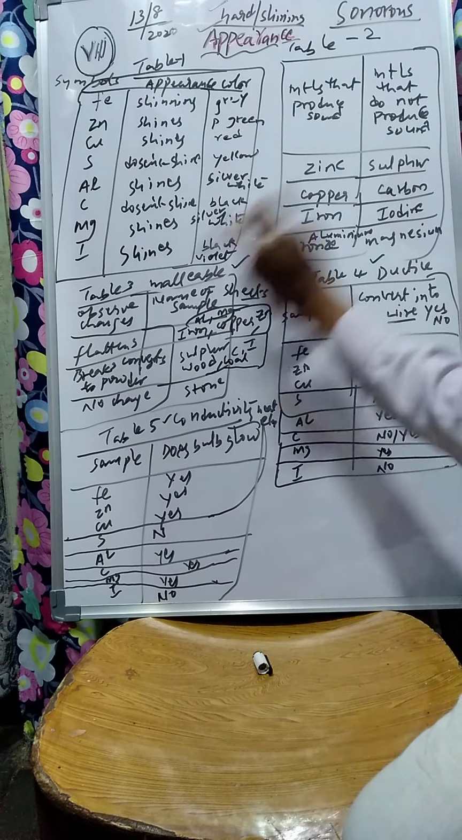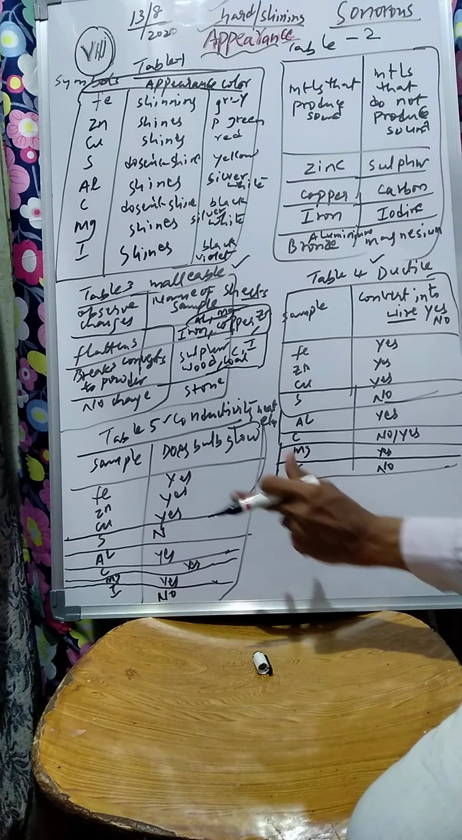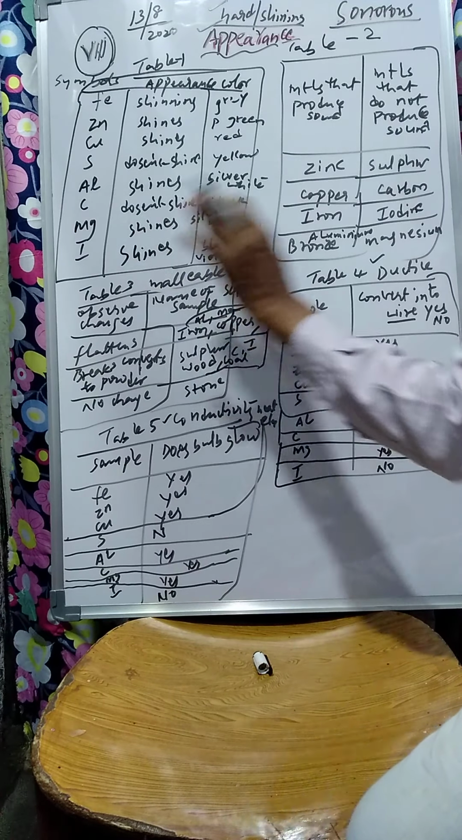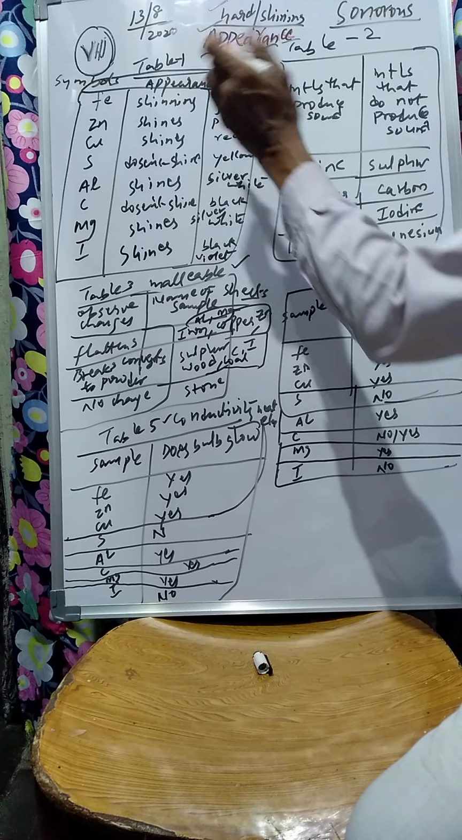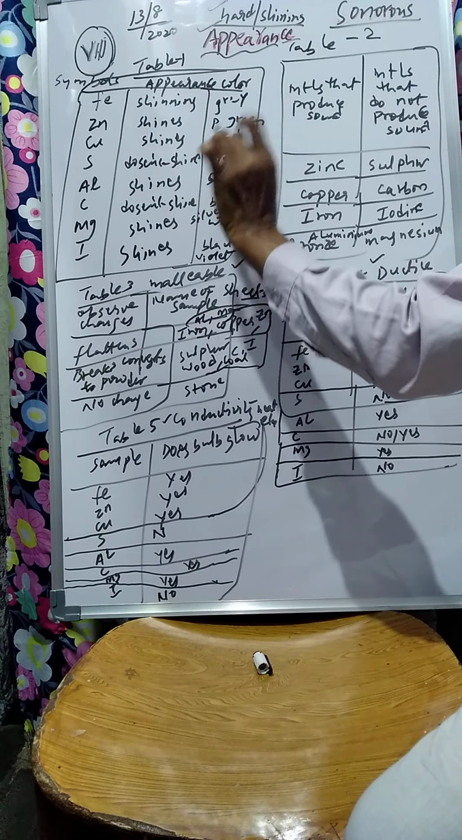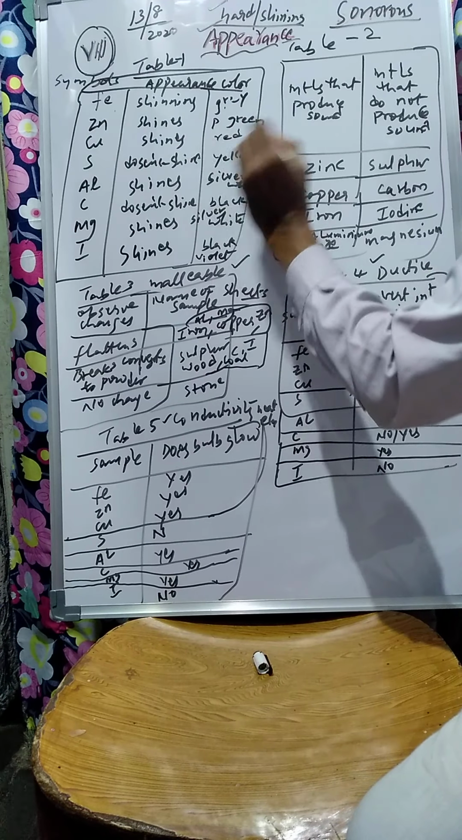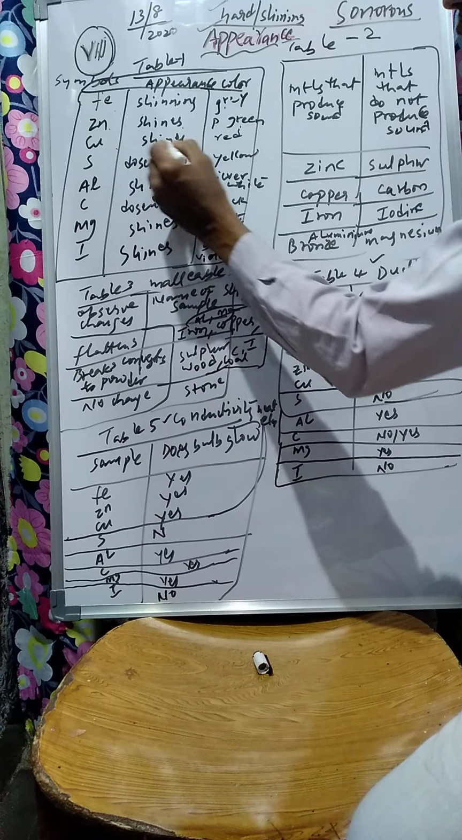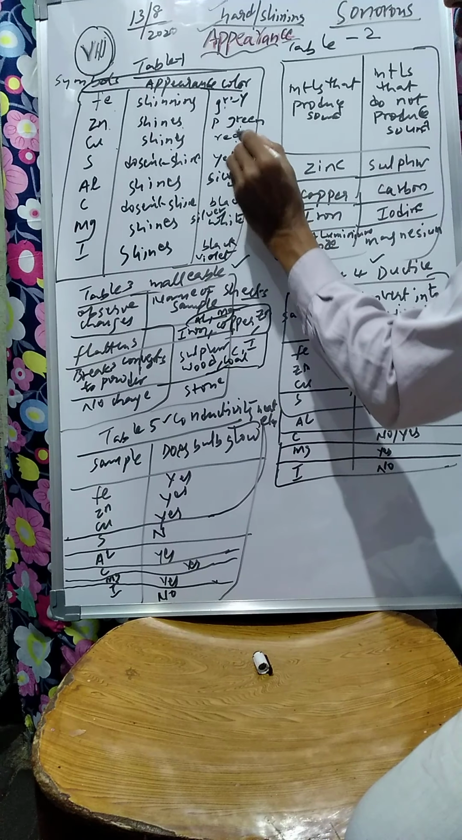Now table 1, table 2, table 3, table 4, table 5 are about metals. So you write that, some of them, all of them I have written. So you look at this. See, the first property is appearance, whether metals are shining or not. See, iron is shining. It is gray in color. Zinc, Zn, shines and is pale green in color. Copper shines and is red crimson in color.